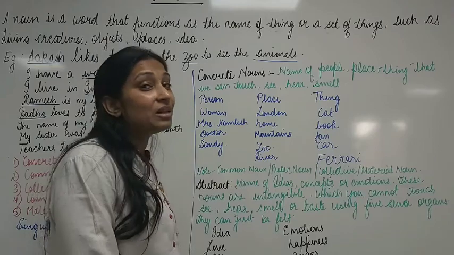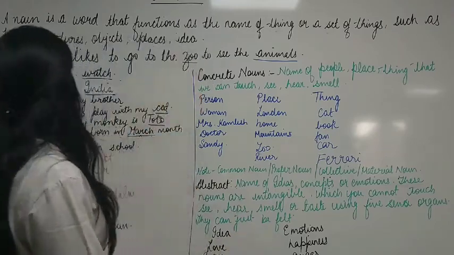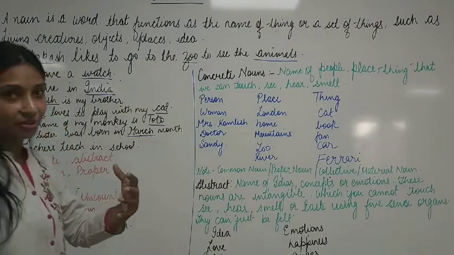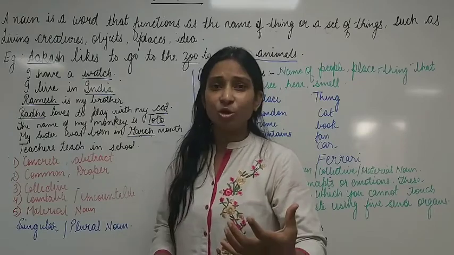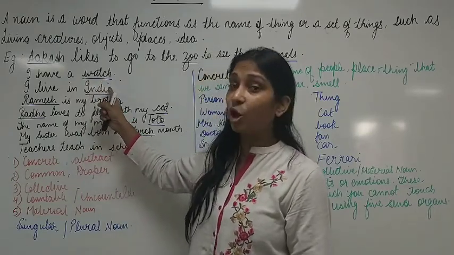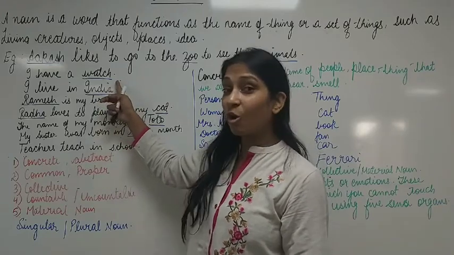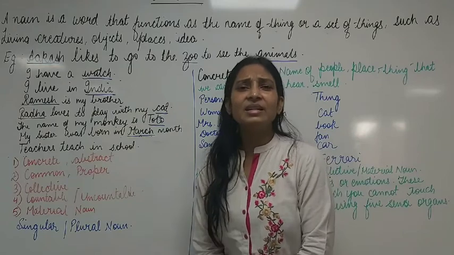So the word animals is also a noun. Second example, I have a watch. I told you that nouns include objects also. So here the word watch is an object, a non-living thing, so watch will also be a noun. I live in India. India is a place.